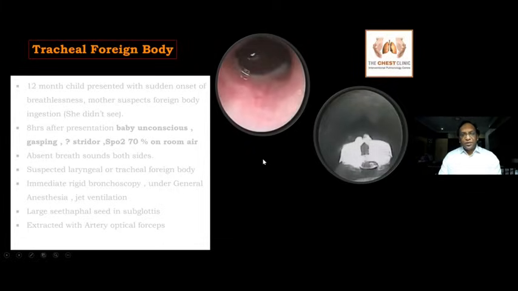You place the foreign body at the widest part, that's the lower end of the trachea. Now you're able to see the left main bronchus and the right main bronchus opening. So now, pushing the foreign body inside down, I was able to ventilate the child.